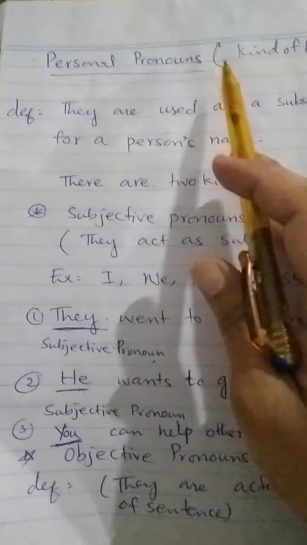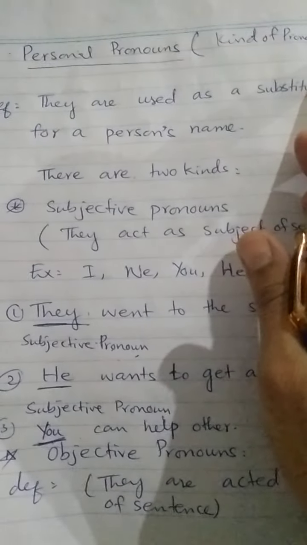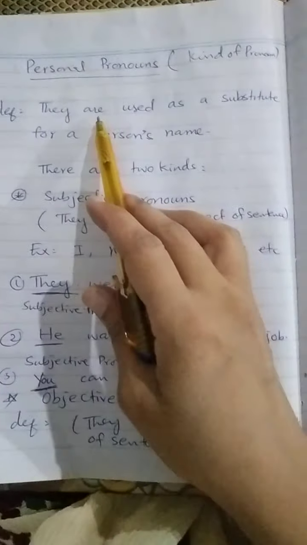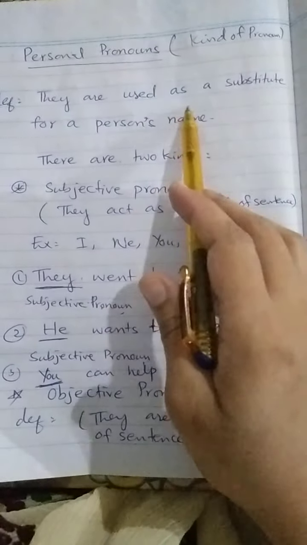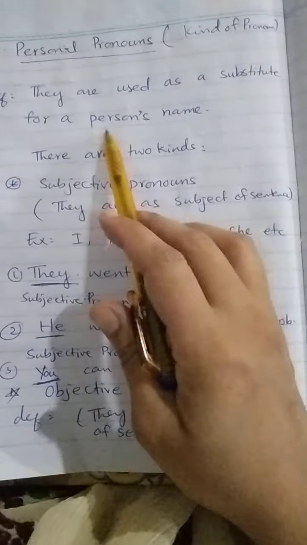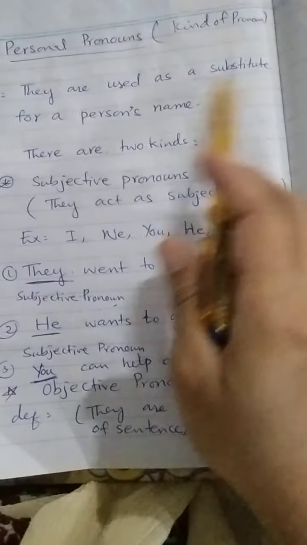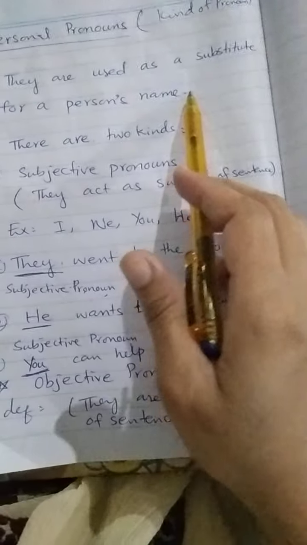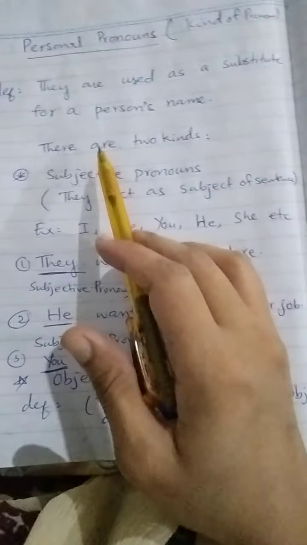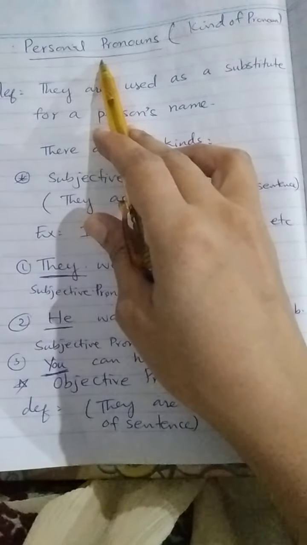Personal pronoun is a kind of pronoun. Definition: they are used as a substitute for a person's name, means the replacement of a person's name. There are two kinds of personal pronoun.